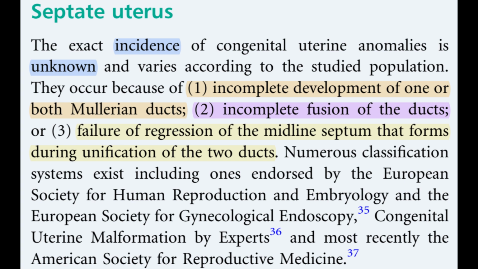Septate uterus. The exact incidence of congenital uterine anomalies is unknown and varies according to the studied population. They occur because of 1. Incomplete development of one or both Müllerian ducts, 2. Incomplete fusion of the ducts, or 3. Failure of regression of the midline septum that forms during unification of the 2 ducts.